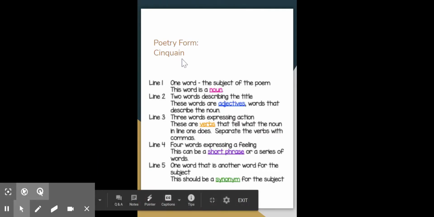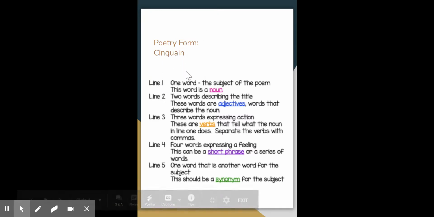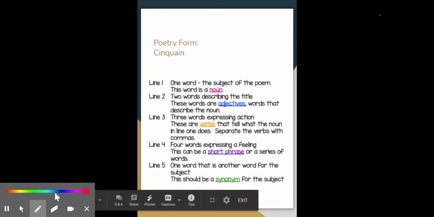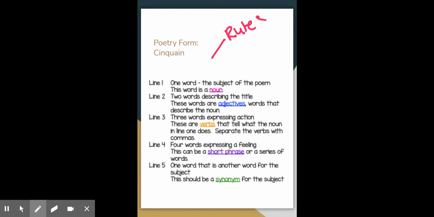We are looking at the poetry form of a Cinquain. This one has specific rules that you must follow. Like with some things, follow the rules to make sure that this turns into the proper form itself. This one has 5 lines, 1, 2, 3, 4, 5, and each one has a rule it needs to follow. It is all going to be on one subject.